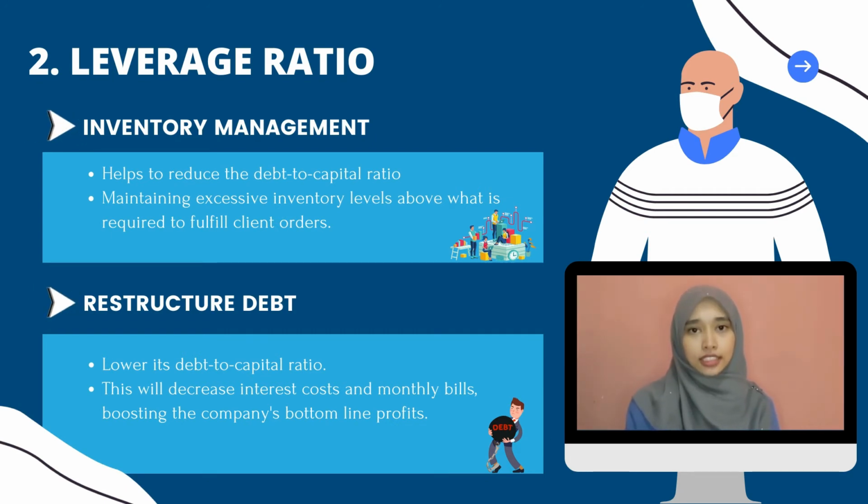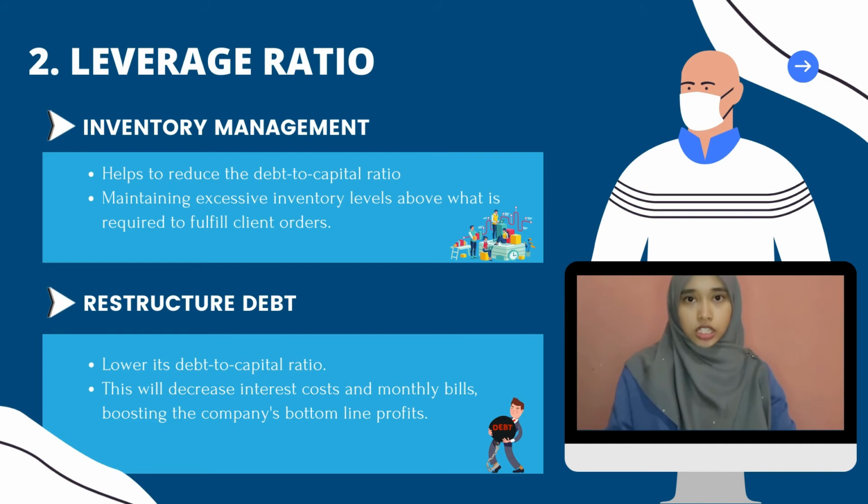The suggestion that may improve and reduce the leverage ratio is inventory management. Effective inventory management helps to reduce the debt to capital ratio. This is because inventory can consume a significant portion of a company's working capital. Maintaining excessive inventory levels above what is required to fulfill client orders in a timely manner is a waste of cash flow. In addition, KPJ Healthcare Berhad may restructure debt in order to lower its debt to capital ratio.